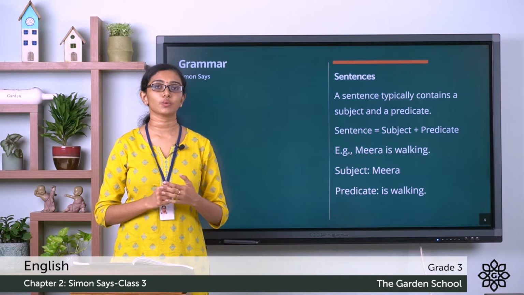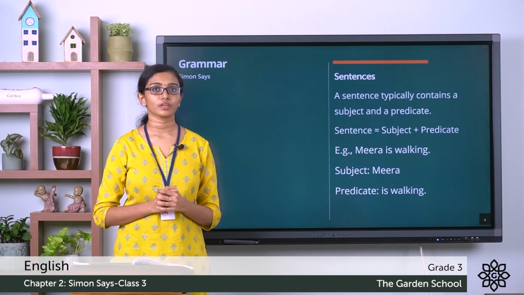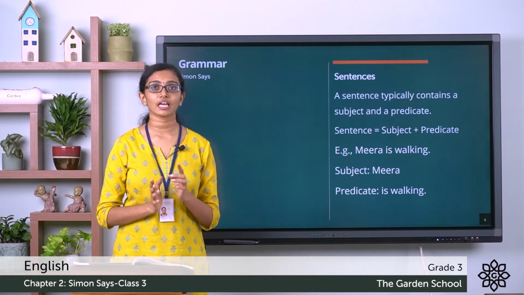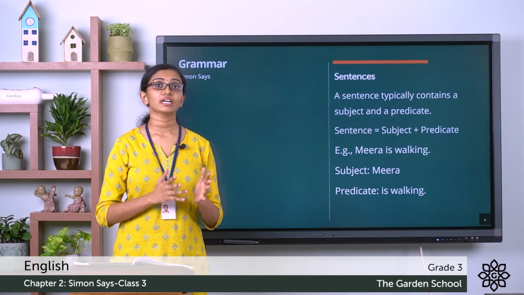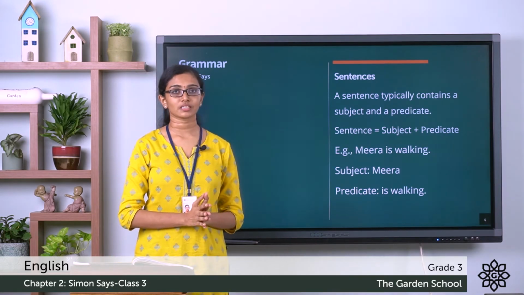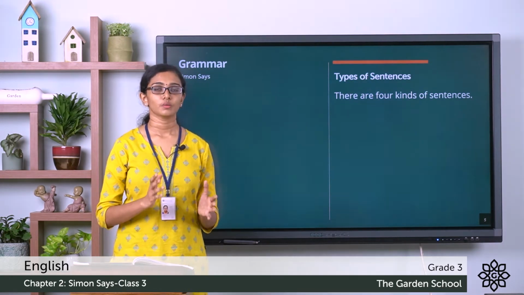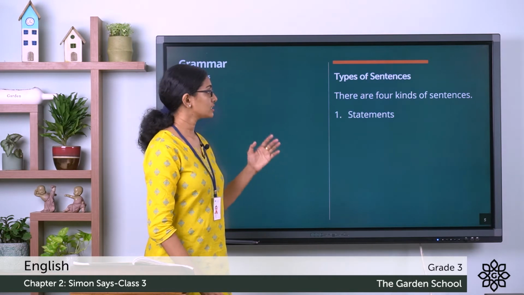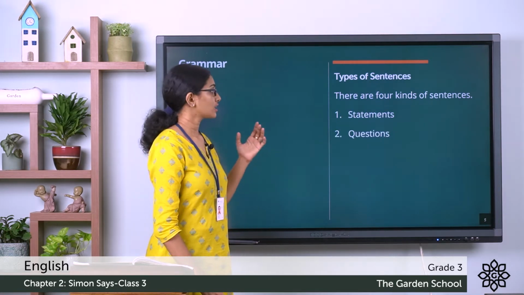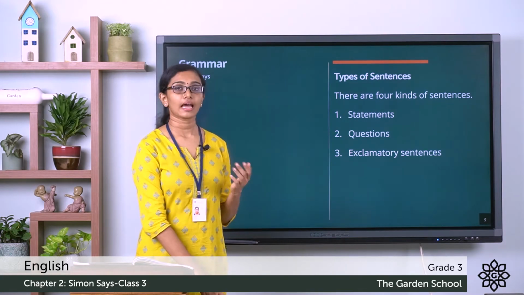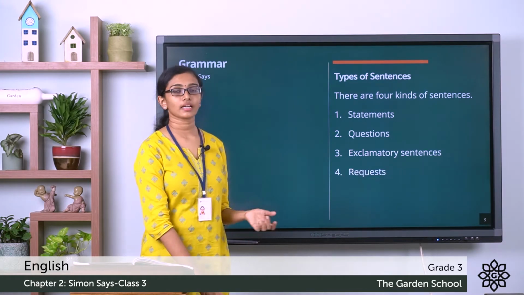That is a request, a polite request. You see, are all these sentences of the same kind? No. These are different types of sentences. So you see, there are 4 kinds of sentences. Which are they? There are statements, questions, exclamatory sentences, and then requests or commands.